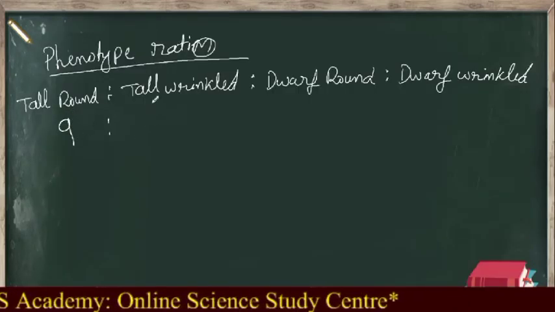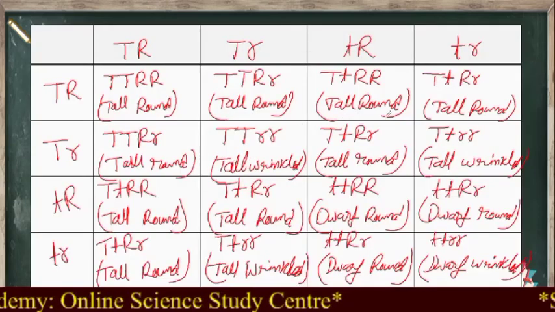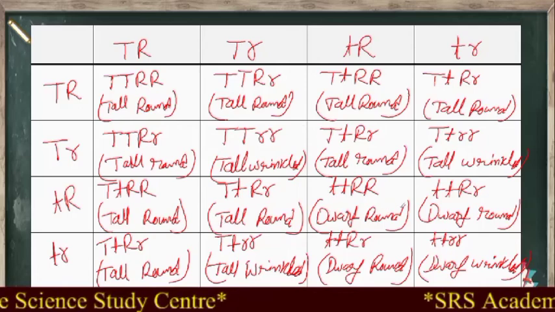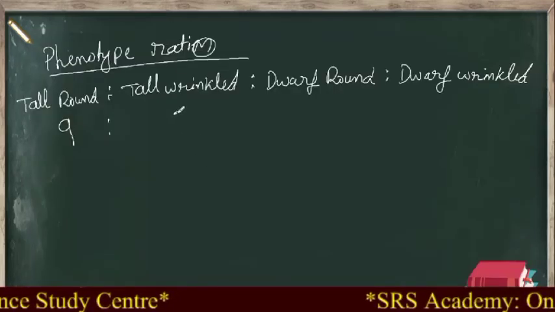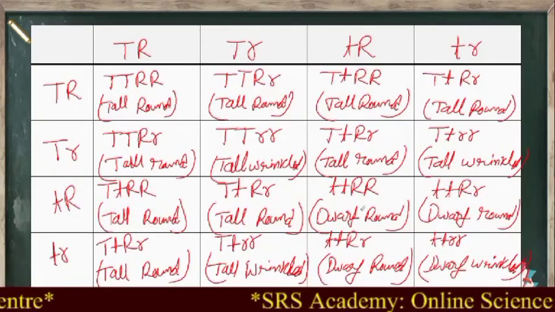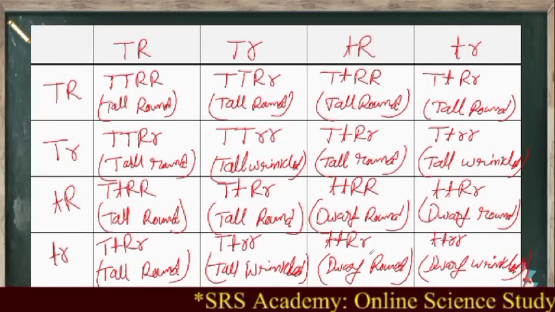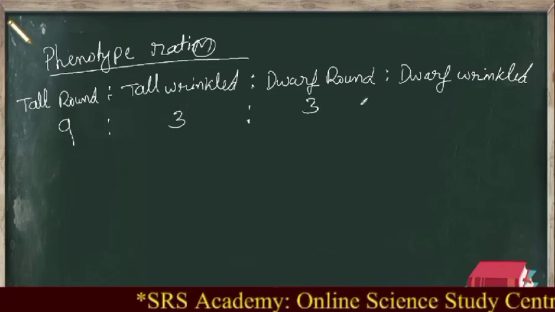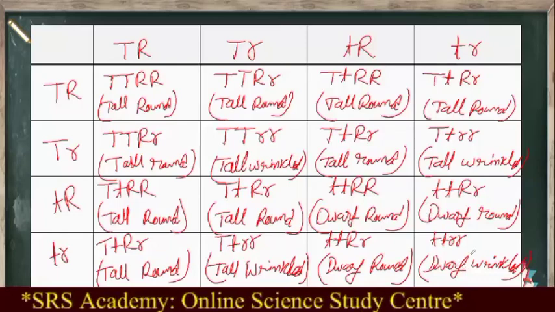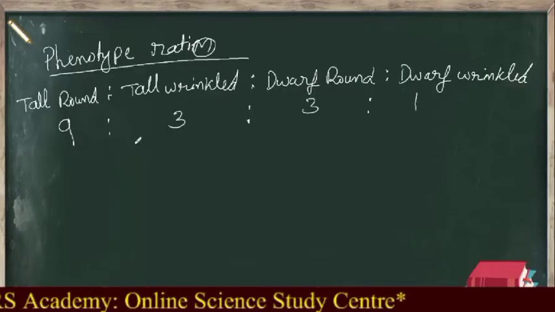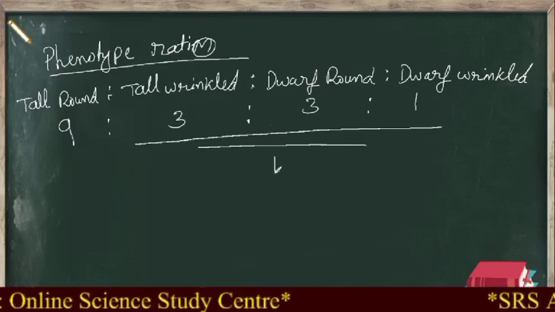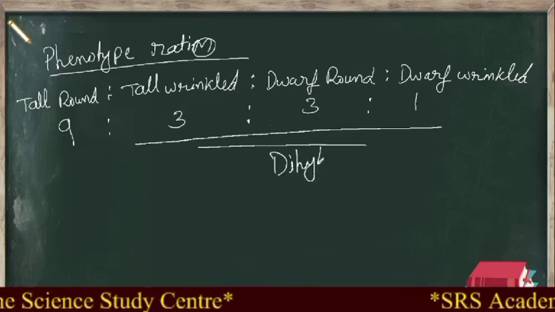Next, how many tall and wrinkled are present? 1 2 3. So tall and wrinkled is 3. Dwarf round, how many are present? 1 2 3. So dwarf and round plants are 3 in number. Then dwarf wrinkled, how many are there? Only 1. So this 9:3:3:1 is the phenotype ratio of a dihybrid cross.